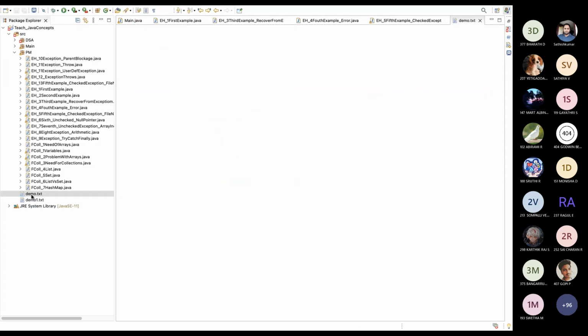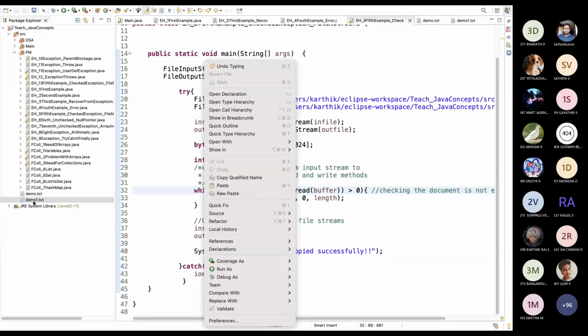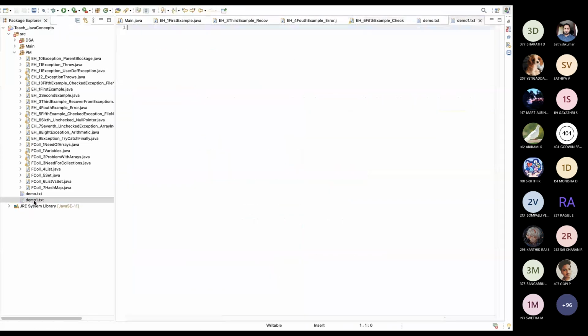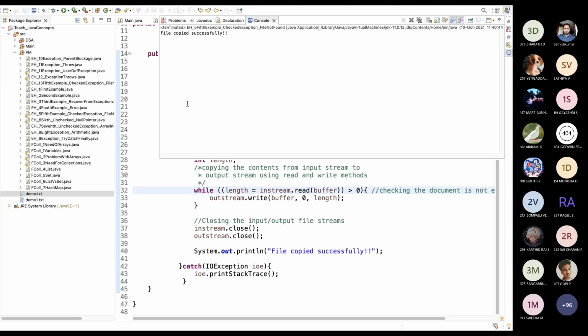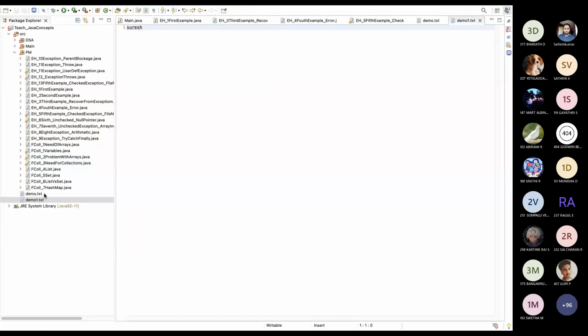Here we have two files, right? Here I will write something. What's your name? Suraj. Okay, Suraj. Sorry, I don't know the spelling. It will copy your name to here. So run this program. In demo1 we don't have anything, but in the demo file we have some name. It's not yours. I will run the program. It says file copied successfully. Now we can see this name.